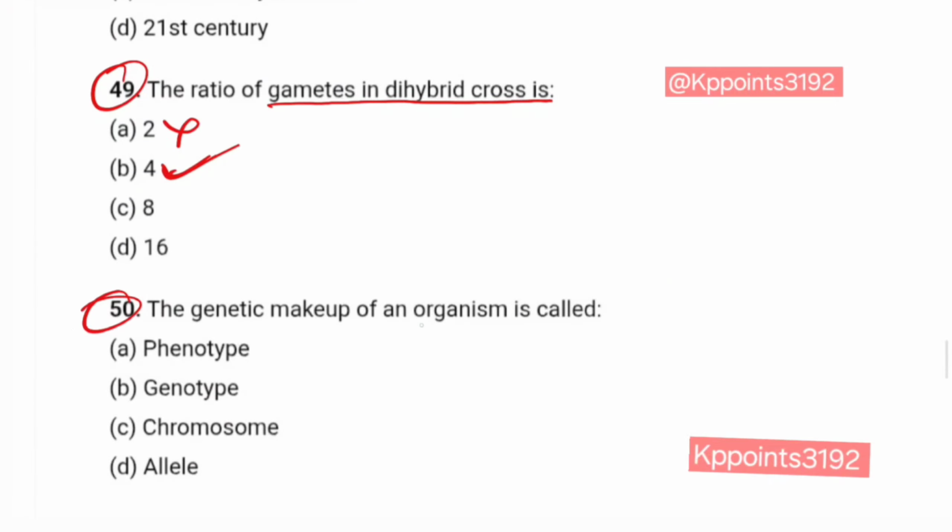Question number 50. The genetic makeup of an organism is called phenotype? No. Genotype? Yes. Correct answer is B.